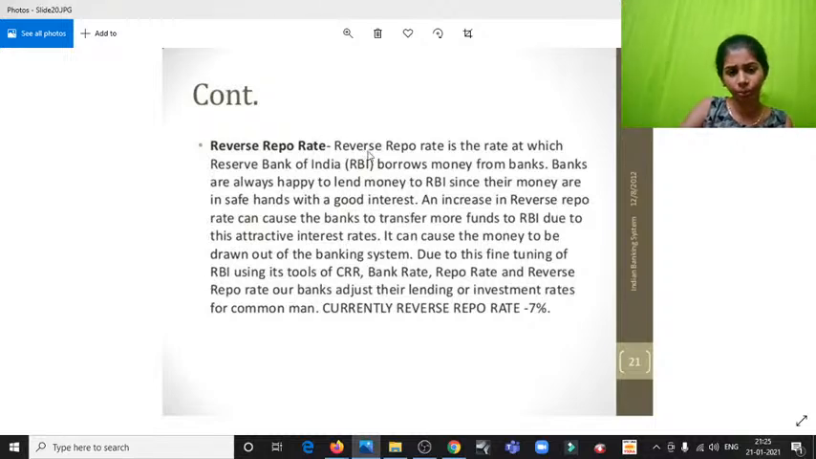And then there is reverse repo rate, the rate at which the Reserve Bank of India borrows money from banks, and banks are always happy to lend money to RBI since their money is safe. That is, they know that it is not just a Swiss bank or any other international foreign bank. This is an authority of India, so they know the importance of it and how far that will benefit them. An increase in reverse repo rate can cause the banks to transfer more funds to RBI due to this attractive interest rate. They'll also get interest along with that. And just because there is RBI doesn't mean that we'll go and deposit all the money.